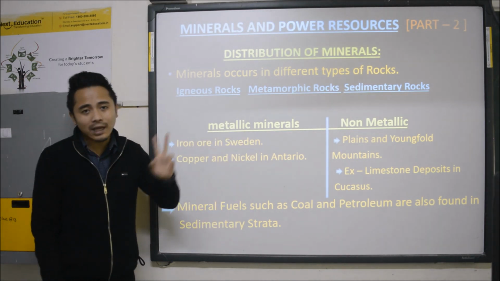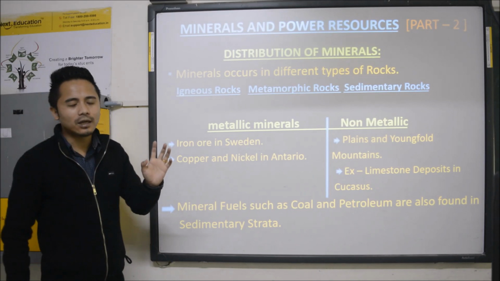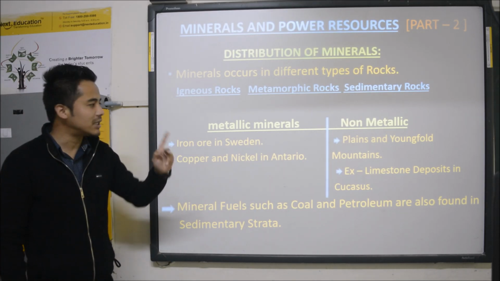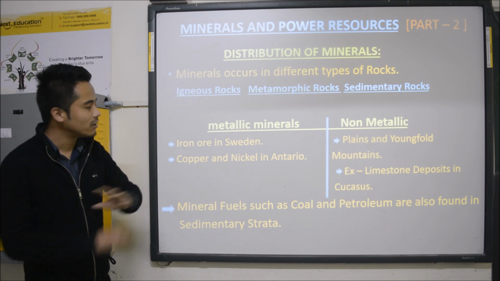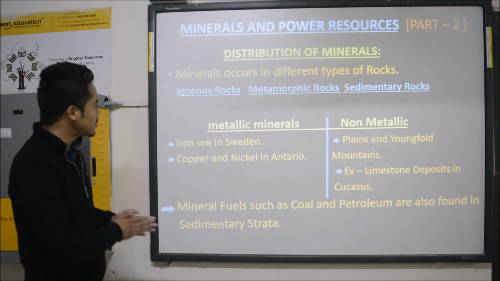Metallic minerals are of two types. I told you, ferrous and non-ferrous. Ferrous, you just need to keep in your mind, iron, which has iron content in it. Non-ferrous, no iron content in it. So let's talk about some examples.